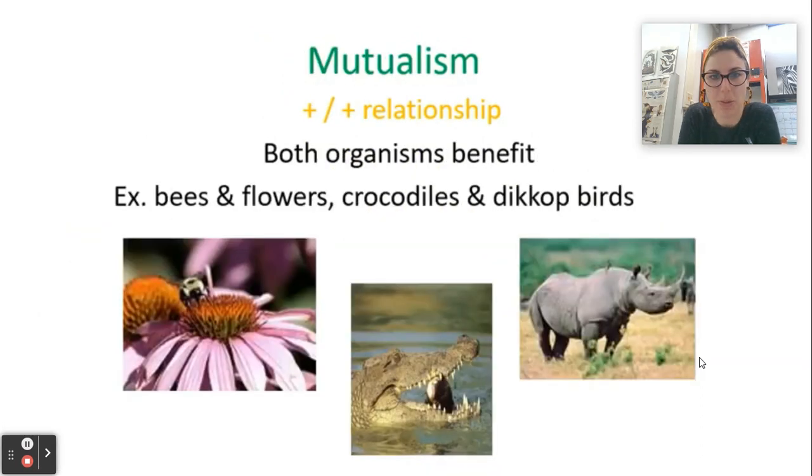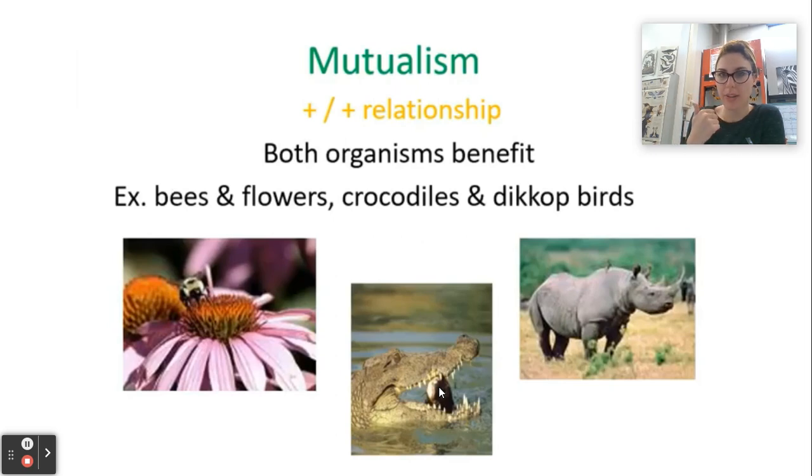So now let's talk about mutualism. This would be a plus-plus or a positive relationship because both of the organisms are going to benefit. If we think about pollinators, the bee benefits from getting nutrition from the flower. The flower benefits because the bee is going to spread its pollen and help fertilize other plants. We have this really cool example with crocodiles and the plover bird. The bird will actually go into the mouth of the crocodile and help clean the crocodile's mouth and teeth.